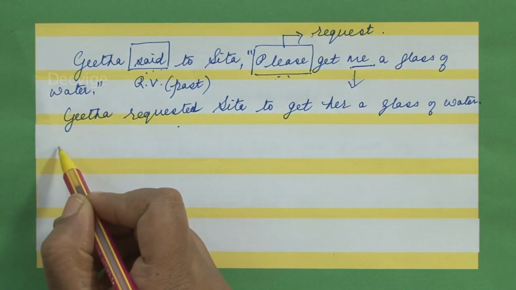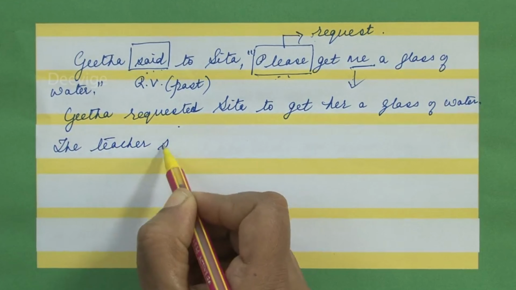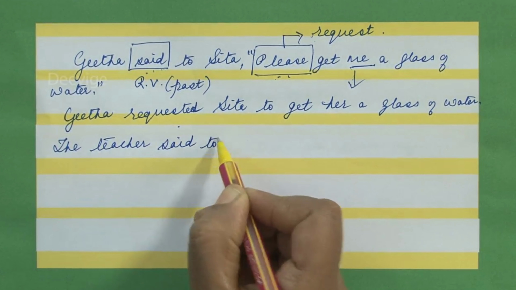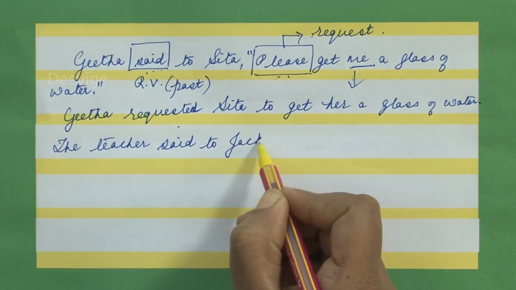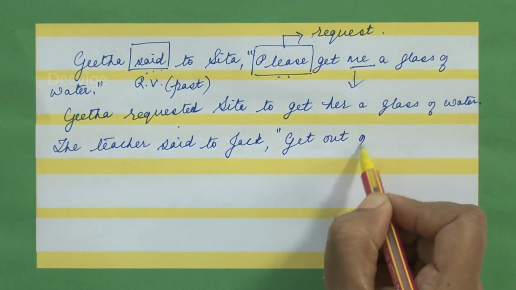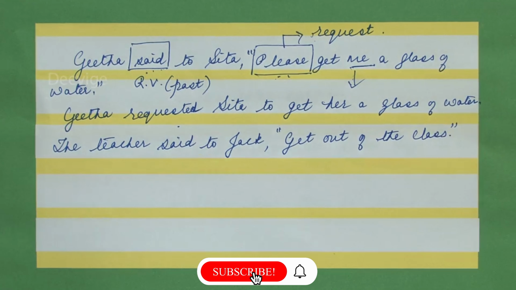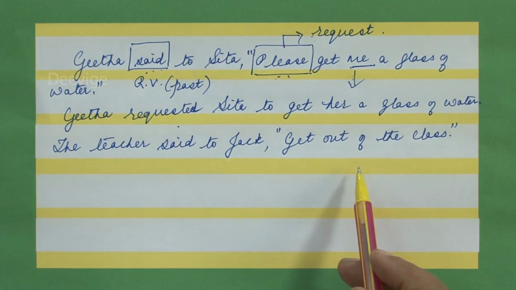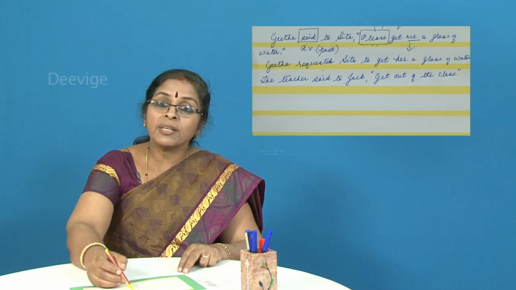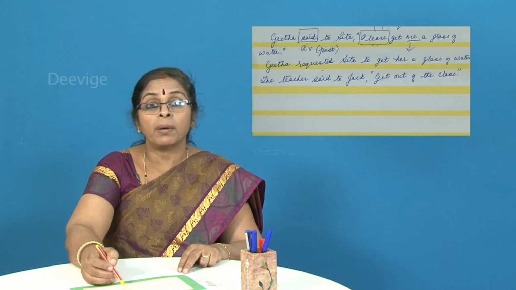So let's say the teacher said to Jack, "Get out of the class." Full stop, close inverted commas. The teacher said to Jack, get out of the class. Now, get out of the class is not a request. Please get me a glass of water is a request. Get out of the class indicates a command or an order.